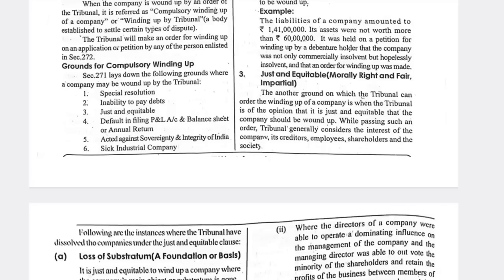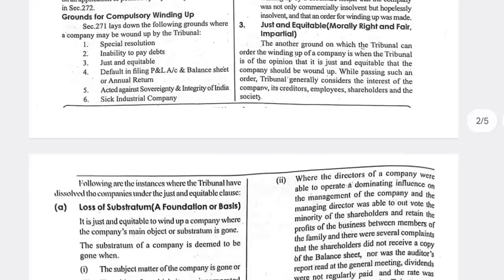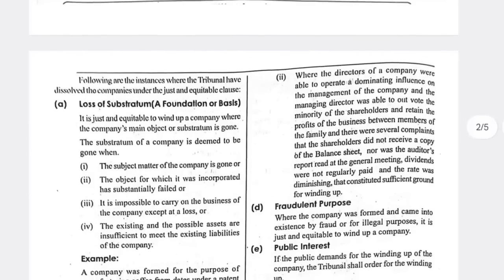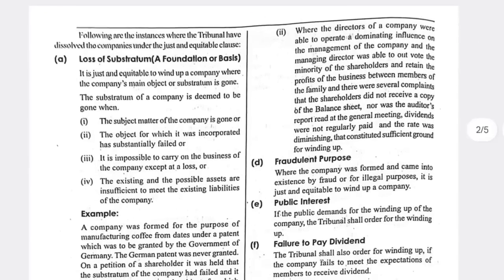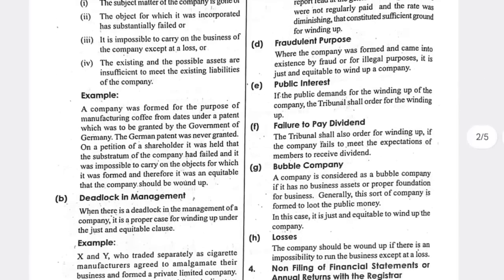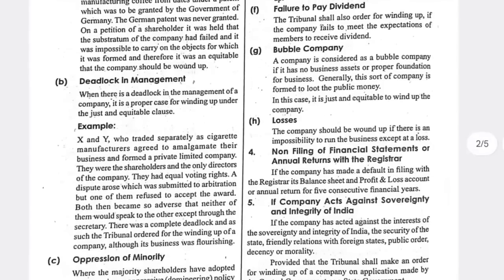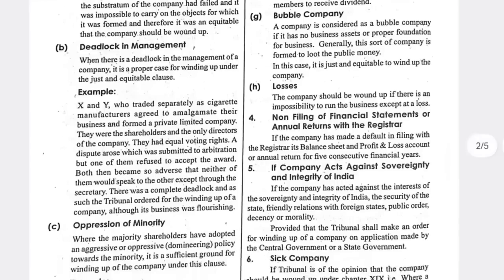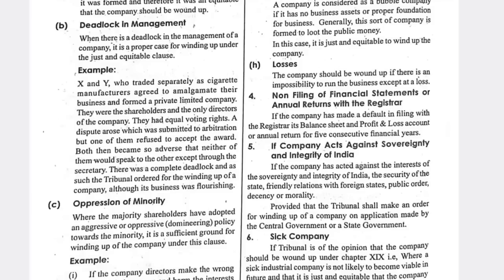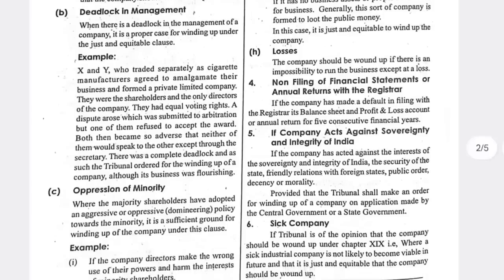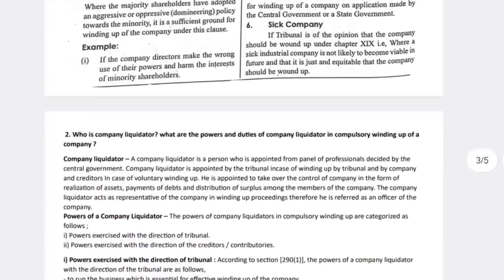Next one, sick industrial company. This type of point we can write in the answer. Then fraudulent purpose, public interest, failure to pay dividend, and losses. If it is in a loss condition, then we will not continue the company. If the company is insolvent, we also can't continue the company. So this is the first question.